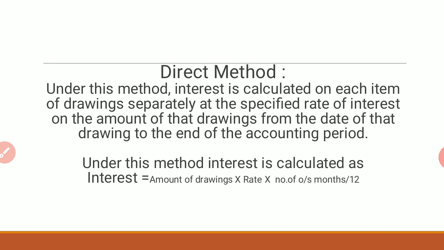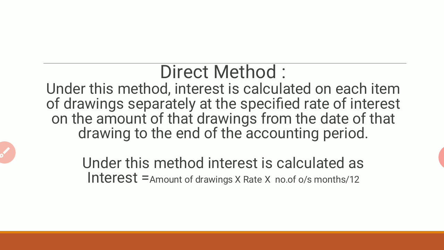They will specify in the partnership deed to charge interest on drawings at 6% per annum. If he has withdrawn 6,000 rupees, for that 6,000 they will charge 6%, whatever they have specified in the partnership deed. That is nothing but the direct method.